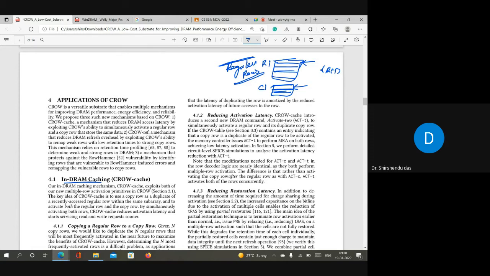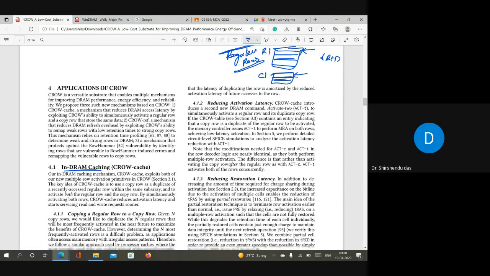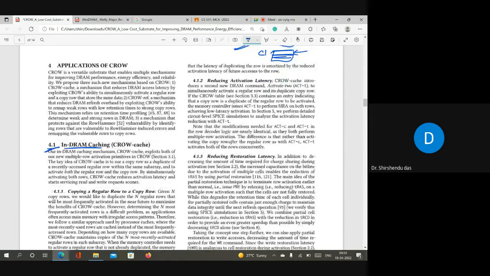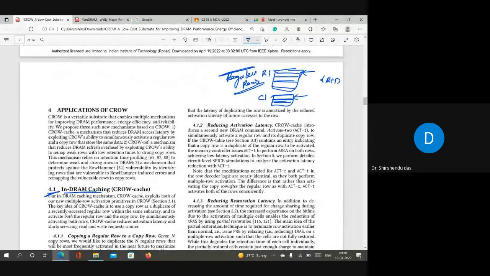That's it. Okay, so in section 4.1, they have explained the first concept that is called CROW-cache. But there are some limitations here. One major limitation is copying the cache. I said when you want to copy the content of R1 into C1, first the memory controller will activate R1, then after some time the data will be available in the row buffer, right? And to copy it, after tRCD time, the memory controller will also activate C1. Since both R1 and C1 are activated, during the restoration phase the data will be restored back in both the rows, C1 and R1.